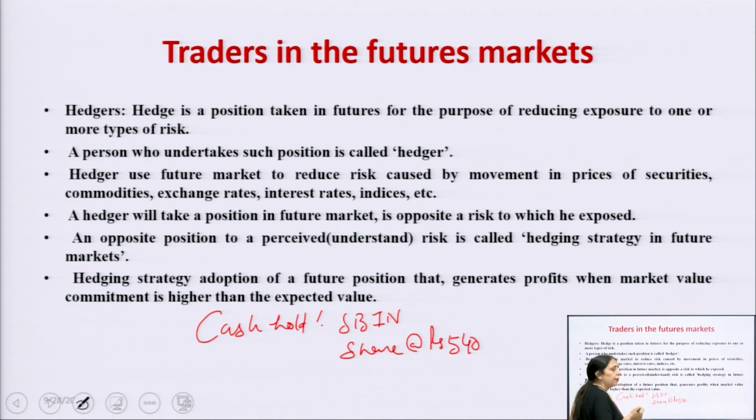He is very worried about this. If the market comes down, then there will be a loss. But if the market goes up, there is no problem, there will be a profit. So what does he have to do? He enters into a futures contract, but he sells the future at a price of rupees 542.